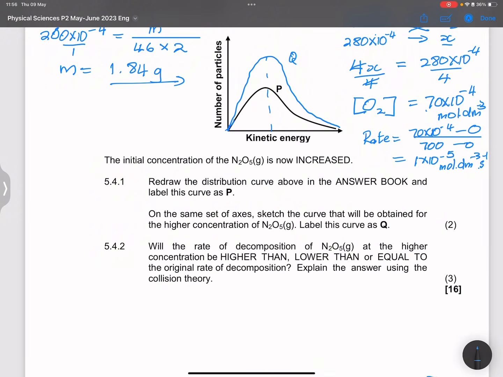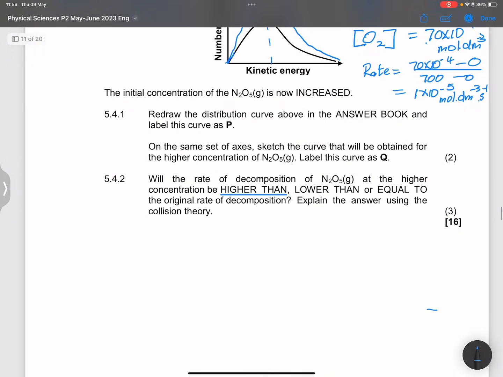So the final question, they say, will the rate of decomposition of dinitrogen pentaoxide at higher concentration be higher than, lower than, or equal to the original rate of decomposition? It will definitely be higher than. They say explain using the collision theory.